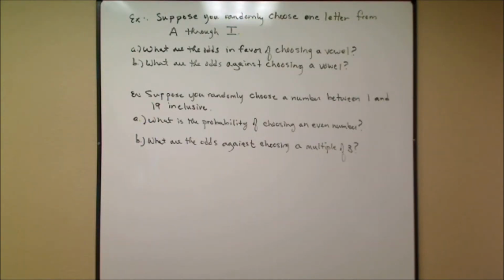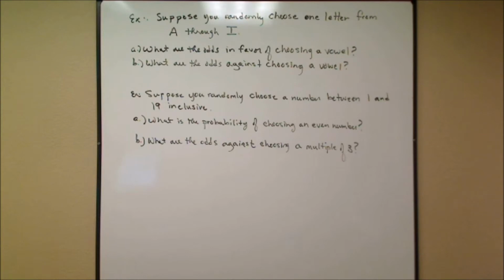Now remember that probability is a number that describes the likelihood of something to occur, and it's between 0 and 1 inclusive. The closer it is to 1, the more likely something is to happen. The closer it is to 0, the less likely it is to happen. But with odds, the actual ratio that you can write might be more than 1. So remember, it's not exactly the same rules. Okay, let's try this example.